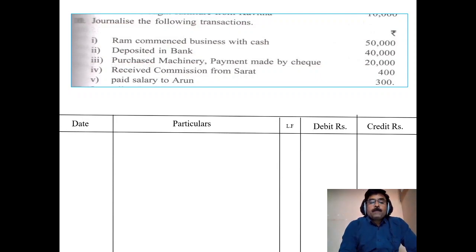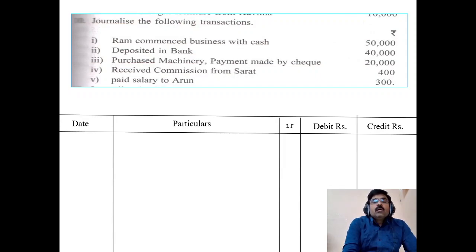I read it out. Ram commenced business with cash rupees 50,000. Deposited cash in bank 40,000. Purchased machinery, payment made by check 20,000. Received commission from Sharath 400. Paid salary to Arun 300.